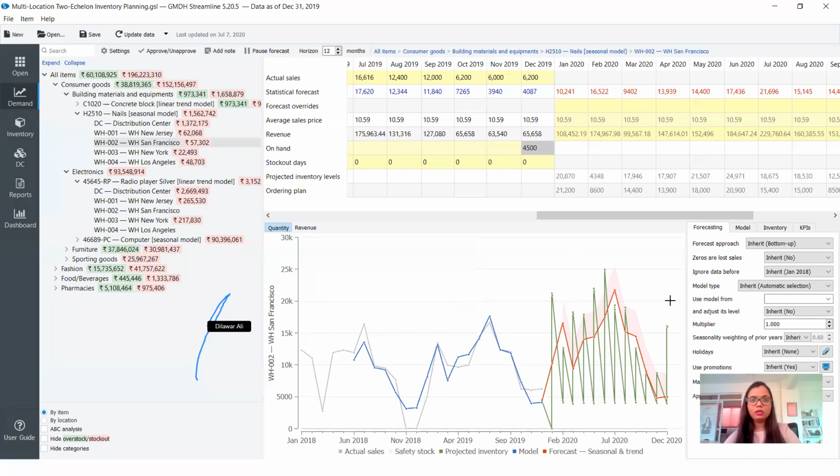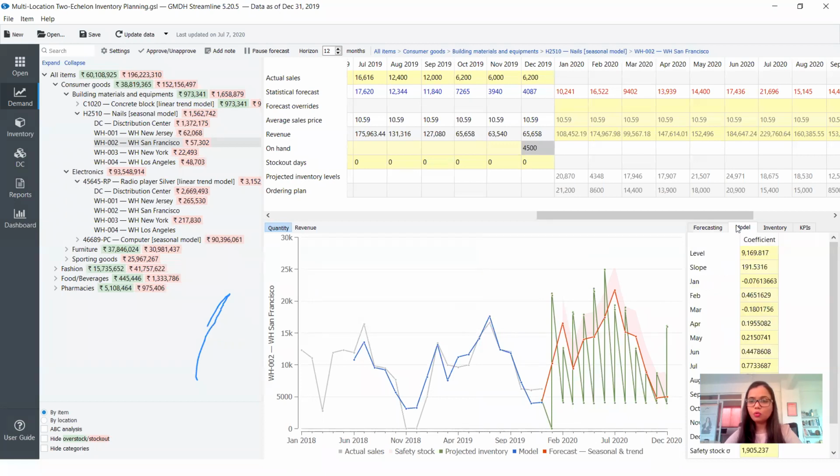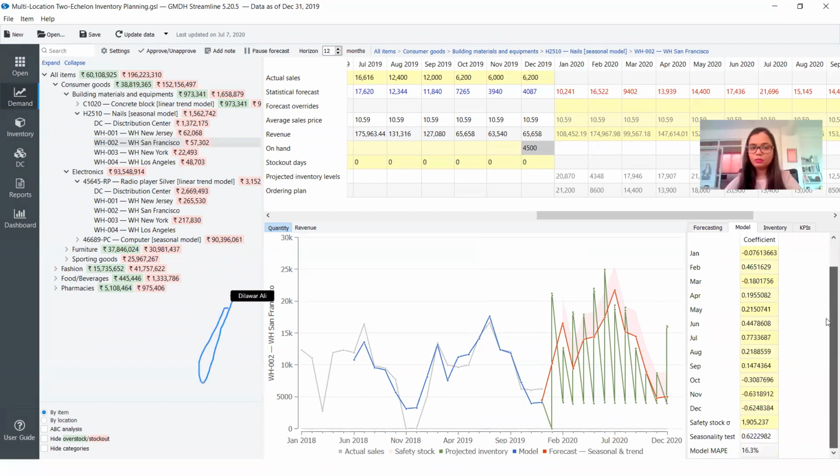When we look at this number, or when we go to the model section over here, it gives me basically the different coefficients.